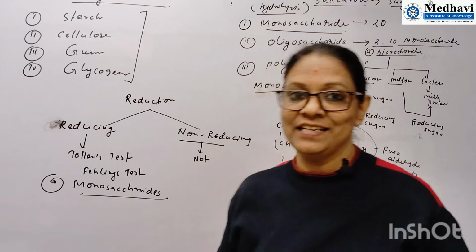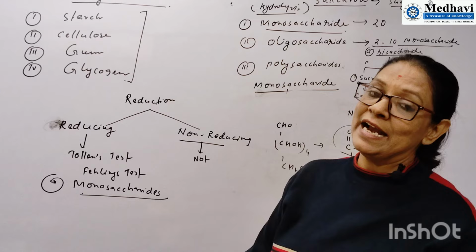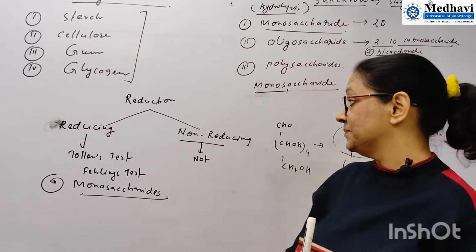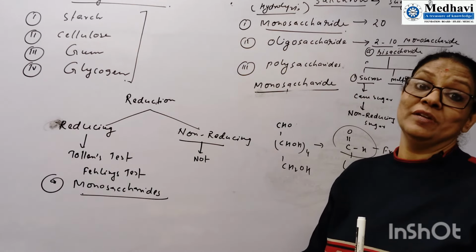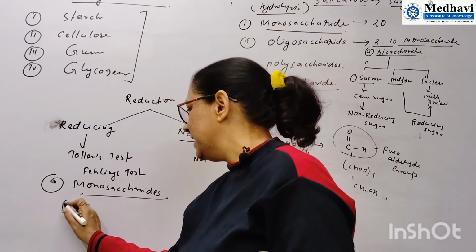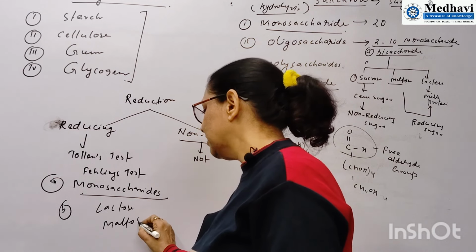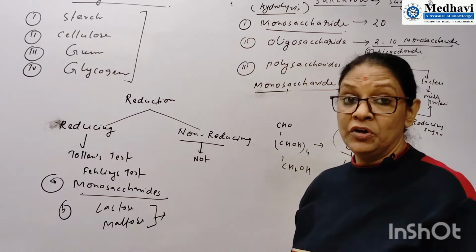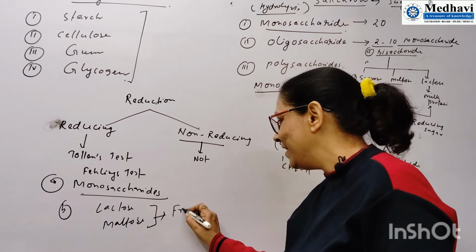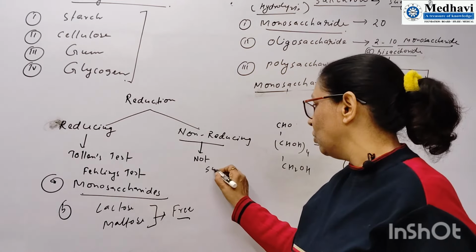Glucose, it has free aldehyde. Fructose, it has free ketone. So due to presence of free aldehyde or ketonic group, they are showing the behavior of reducing sugar. But there are some disaccharides also that are giving this test, and in this category we keep lactose and maltose. So you can say that lactose and maltose are showing reducing sugar behavior because they have free aldehyde groups. Whereas sucrose